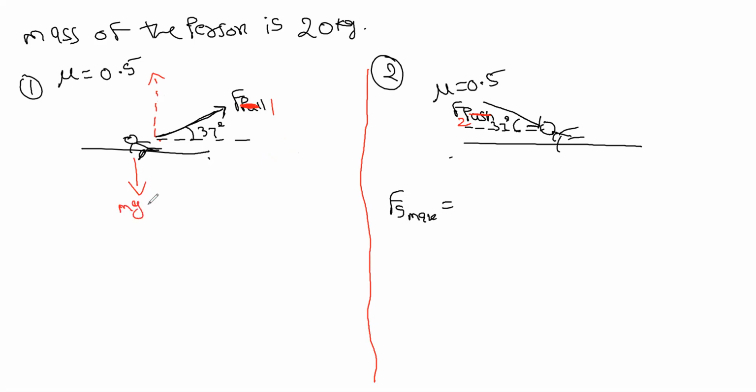This is mg. What is the weight? 200. So normal force will be there. What is the component along the y-axis? 4/5, right? Yeah, 4/5 F1.